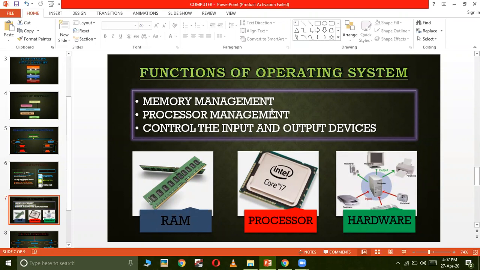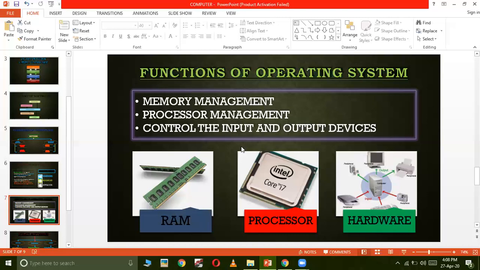When it returns the output, that output will be received by the operating system and then returned back to the application software. So this work, the management of the processor, which input has to be sent to the operating system, from where it has to take the input and where it has to be displayed, these types of works are done by the operating system.